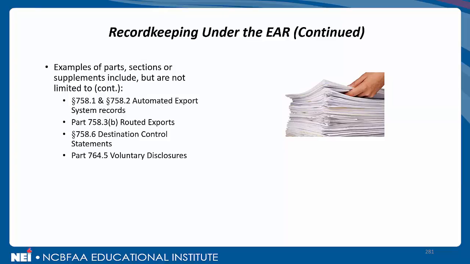And then Part 764.5, voluntary disclosures. Something we didn't talk about too much, but a voluntary disclosure, as again the name would indicate, is a situation where an exporter, a seller, realizes that they made a mistake and voluntarily discloses that mistake. Could be a misuse of a license exception. Could be a misclassification of an item. Could be any variety of things. But for a voluntary disclosure, there has to be a record kept of any voluntary disclosures that an exporter produces.